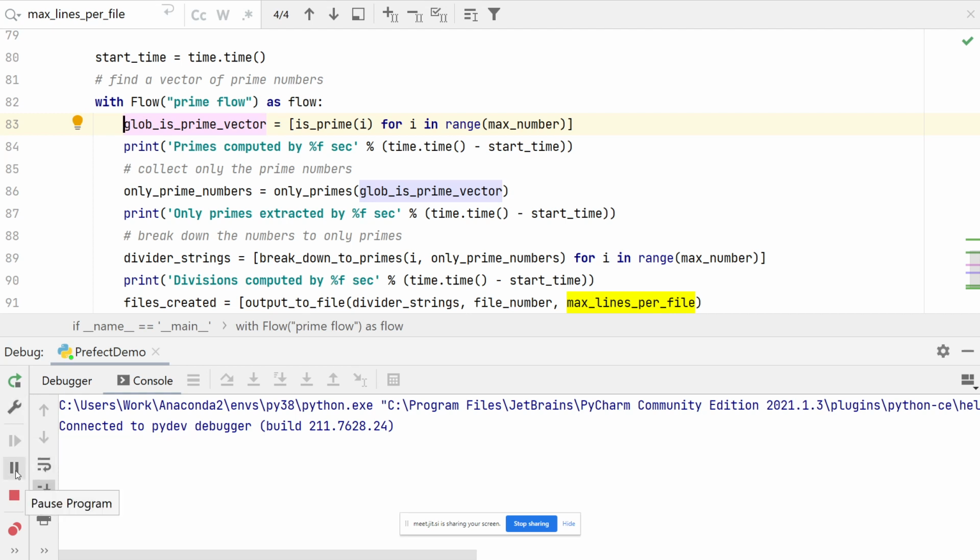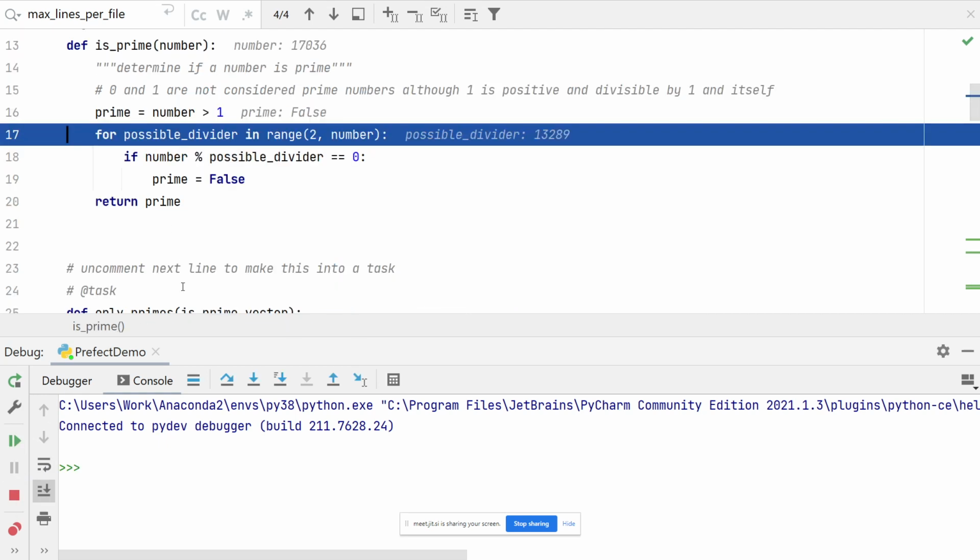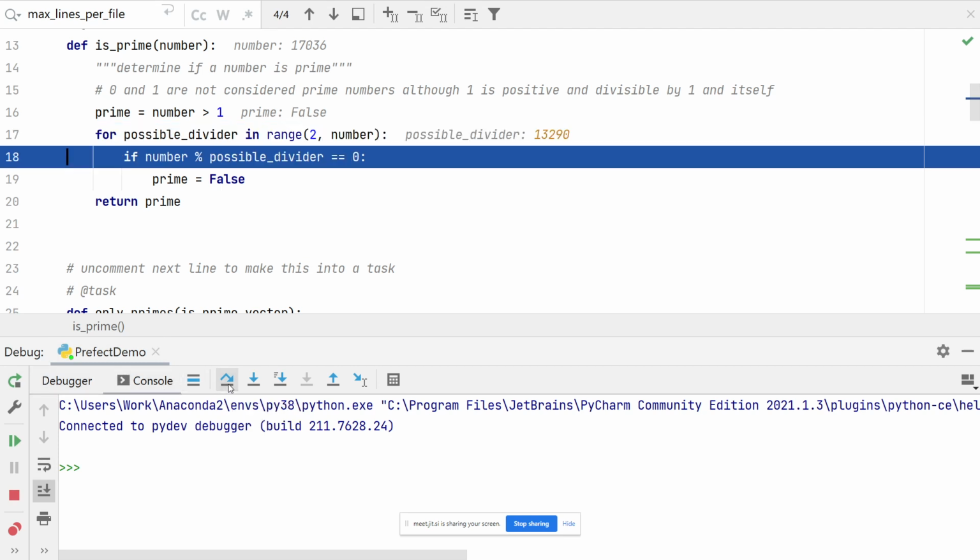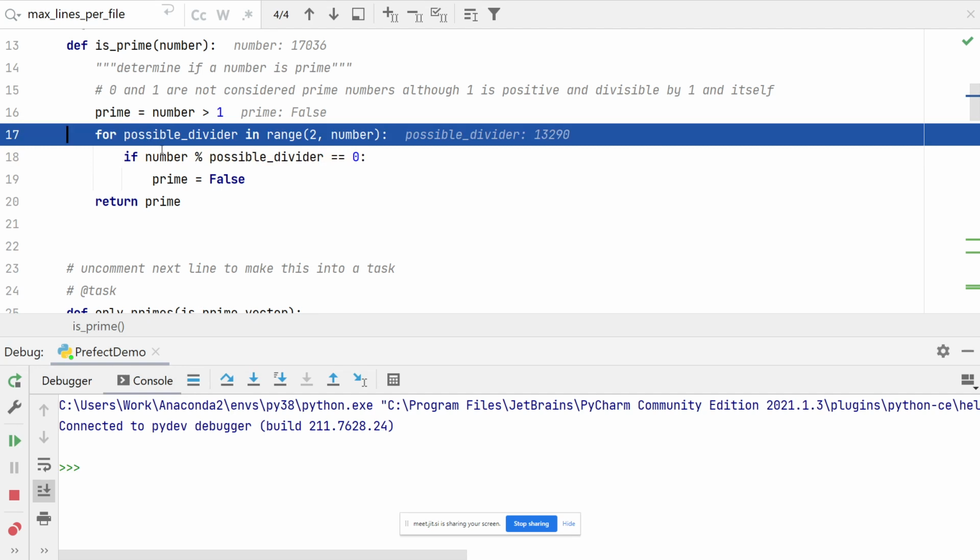Where is the run to point? Okay. Here, I just stopped it in the middle of something. It's computing a prime, so we can actually see what's going on here. You can see there's a number, it's currently stuck in 17,000, and there should be another, here it is. I can go line by line and see what happens. It's now trying to divide it by the number 13,000. So I'm going to step over and it continues.